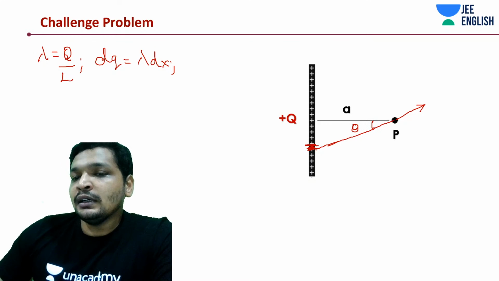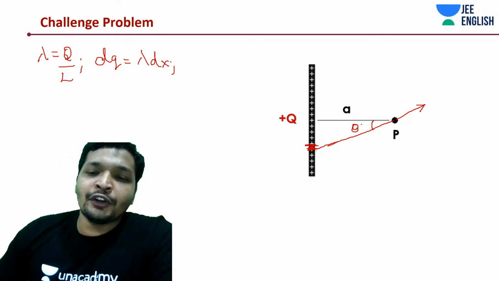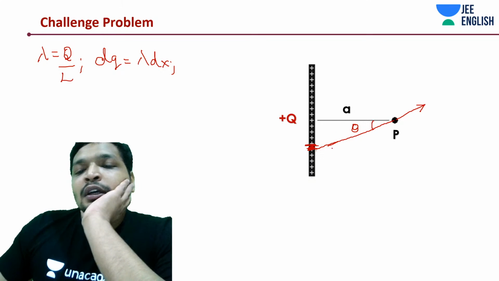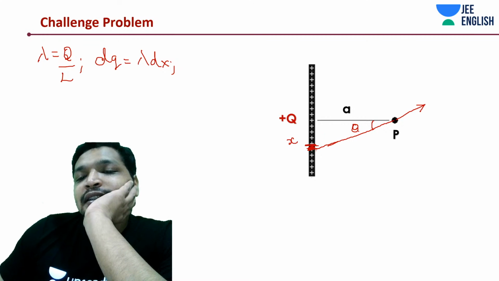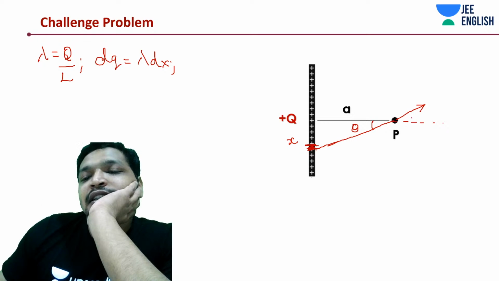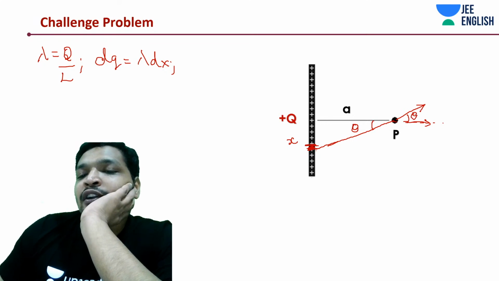This is angle theta. I'm going to call this angle theta. Now what is this theta equivalent to? If this is x, and extending this line, we need only the field along this line. Let's later on think about theta.